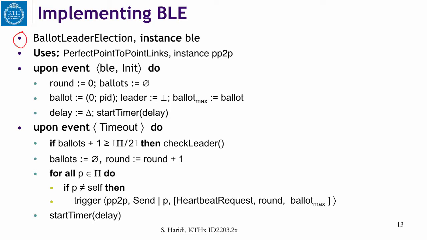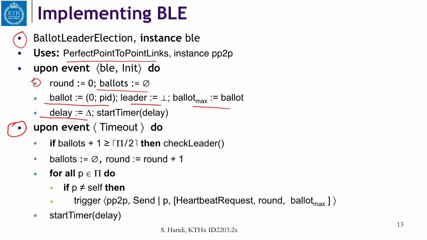the pseudocode. So we have a ballot leader election. We use a perfect point-to-point link, and everybody starts at round 0. Empty ballots. You start with your ballot as your own identifier and 0, of course. You don't know the leader, and the max ballot is your own ballot. And the delay is delta, and you start a timeout. We are going now to check this in a nice way. We are going now to see what happens when